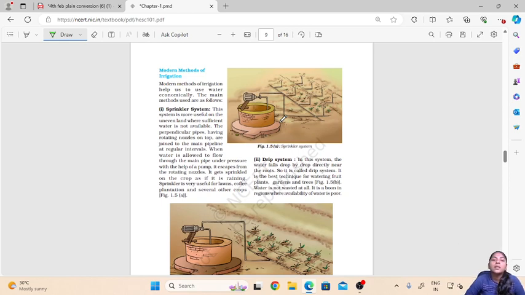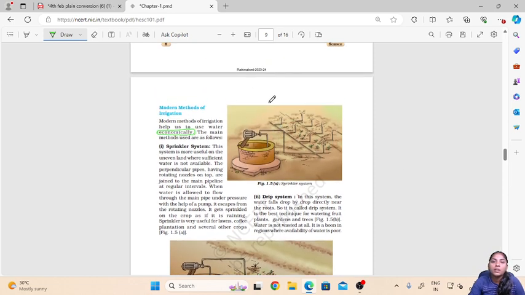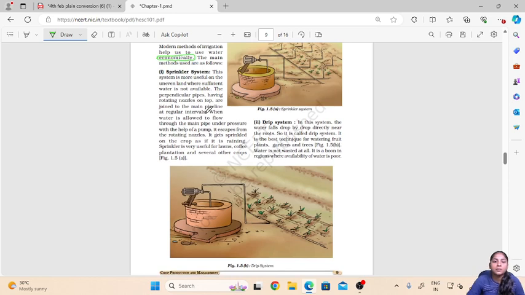Now let us see the modern methods of irrigation. These modern methods of irrigation help us to use the water economically. What this means is there is no wastage of water, and the water reaches the plant in exactly the amount which is required by the plant. These are also very efficient methods, and they save time because no cattle or human labor is required for irrigating the field.